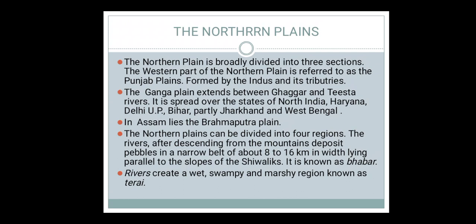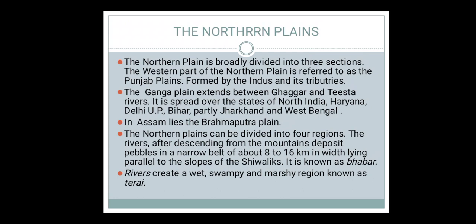Number 2 is the Ganga plains. It extends between the river Ghaggar and Tista, and it spreads over the states of Haryana, Punjab, Delhi, UP, Bihar, and partly Jharkhand and West Bengal. And in Assam lie the Brahmaputra plains. So we can say we have three broad divisions: Punjab plains, Ganga plains, and Brahmaputra plains. It is laid in Assam.